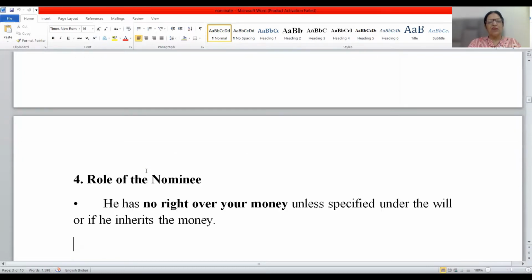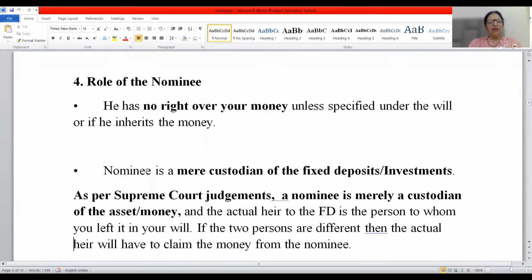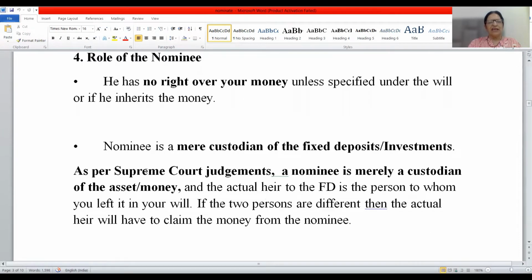Then what is the role of nominee? 3 points I would like to discuss in this context. First one is he has no right over your money, over your investments, unless specified under the will, if he inherits the money. Nominee is a mere custodian of the fixed deposits or investments.